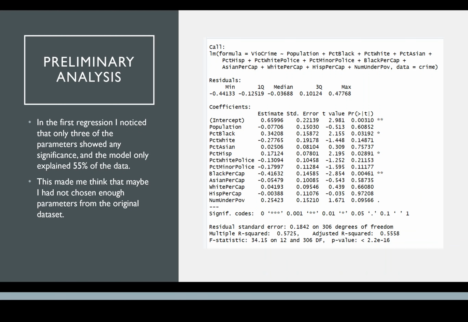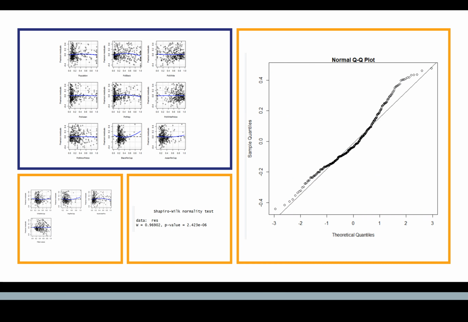So our preliminary analysis shows only 3 of the parameters that I chose had any significance, and the model only explains 55% of the data. This made me think that maybe I hadn't chosen enough of the 128 original parameters, but these were what would answer my research question, so that's what I chose to go with.